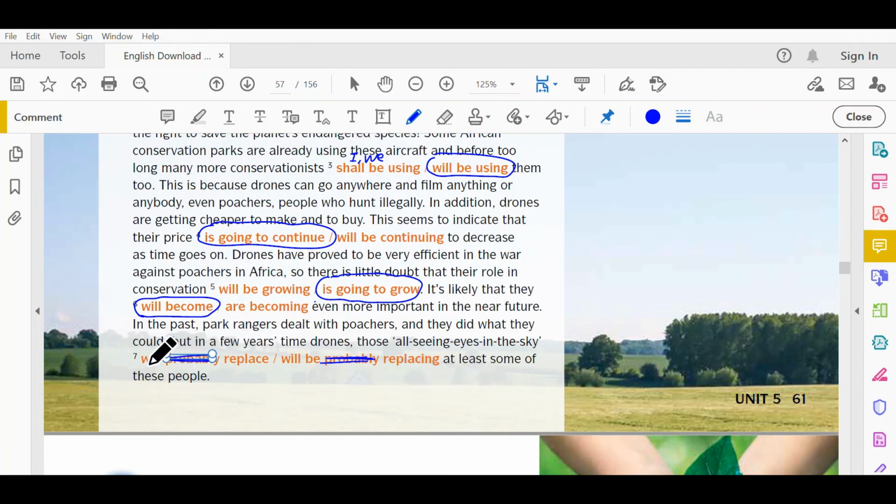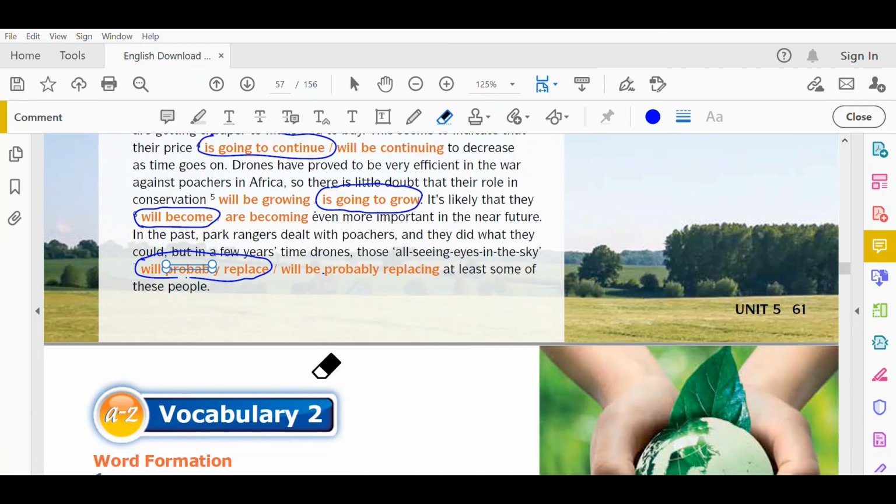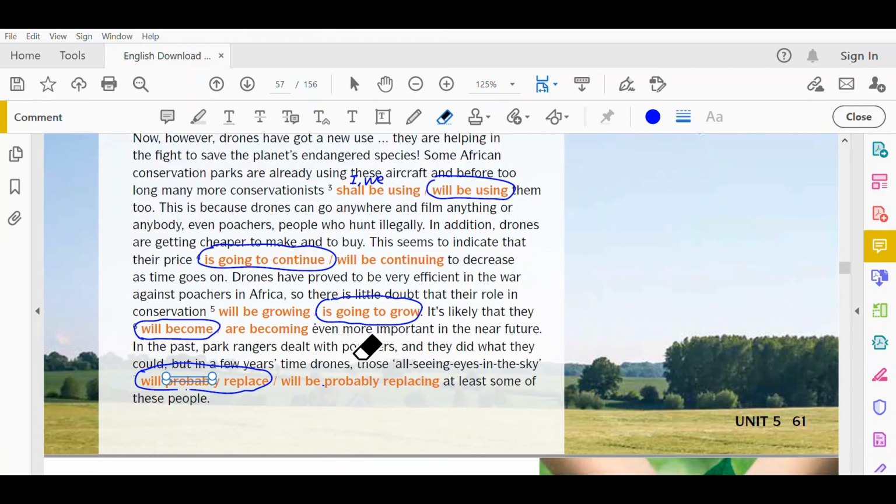So the answer is will probably replace. Okay. So that's it. We have finished discussing page 61, future simple, shall, be going to, and the future continuous.